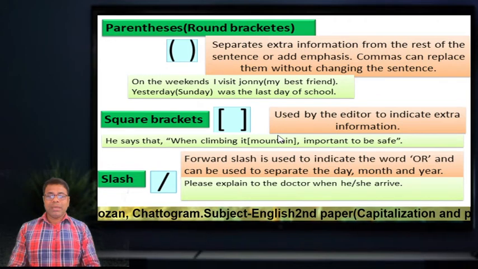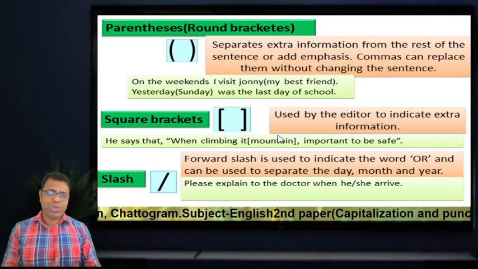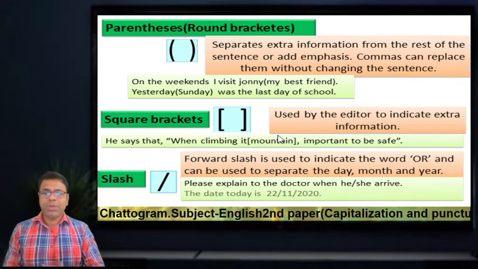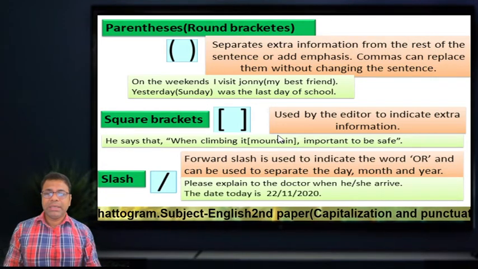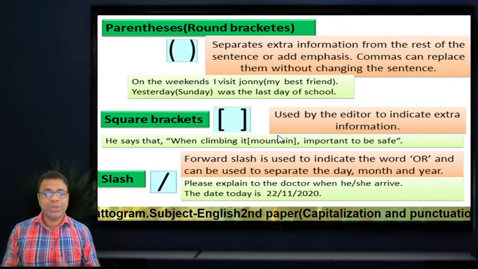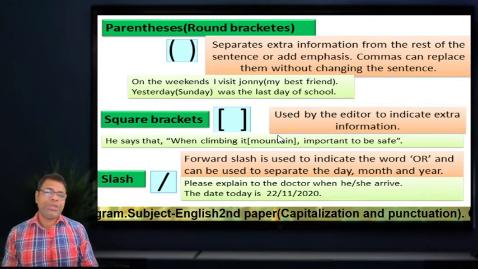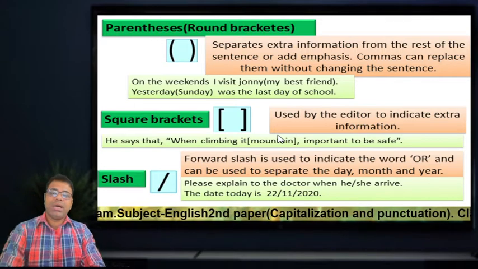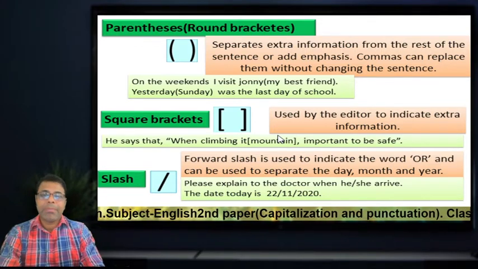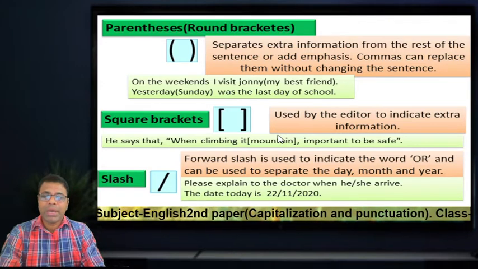Look at the mark: he slash she. The next one: the date today is 22/11/2020. Okay, that is the extra on parentheses, square brackets and slash.